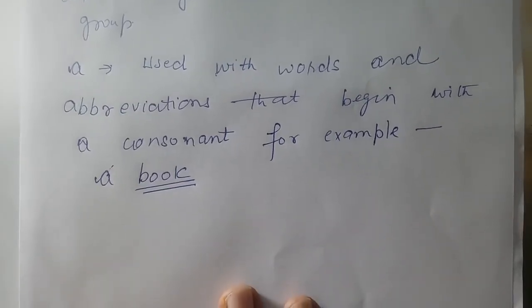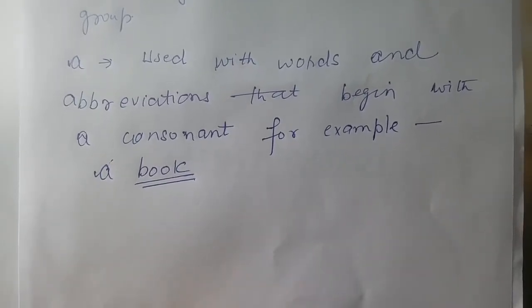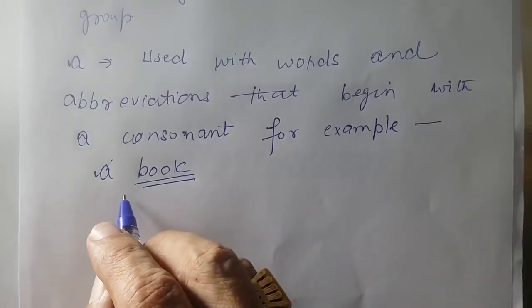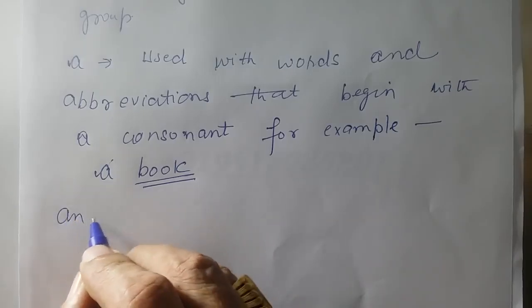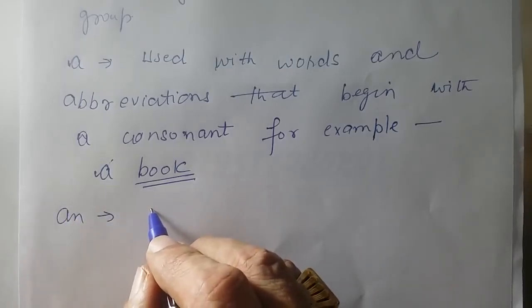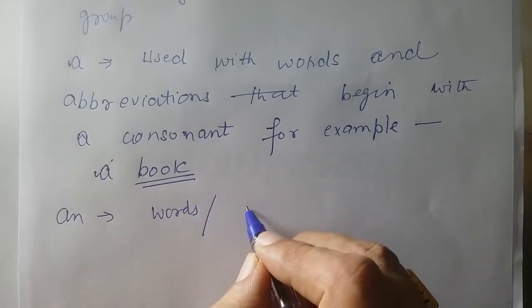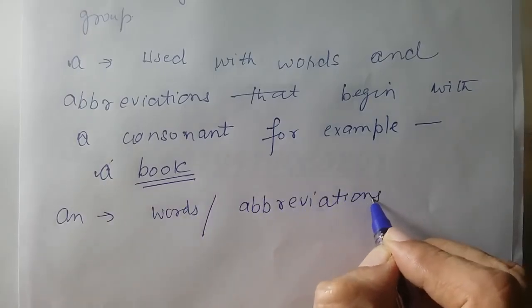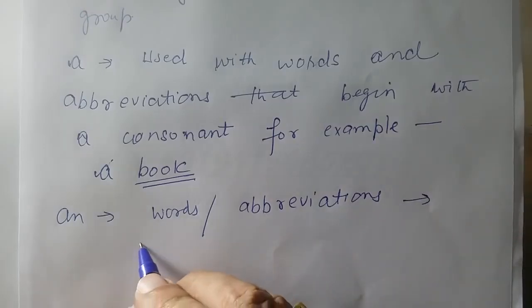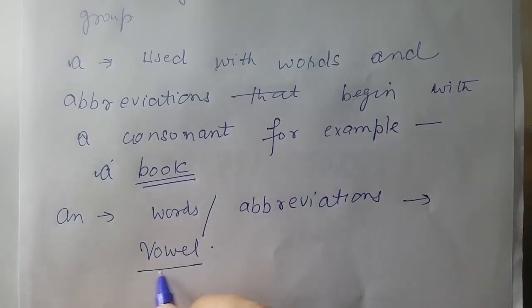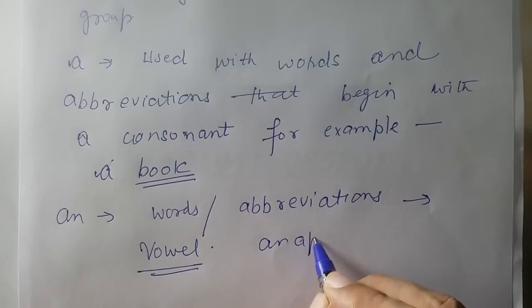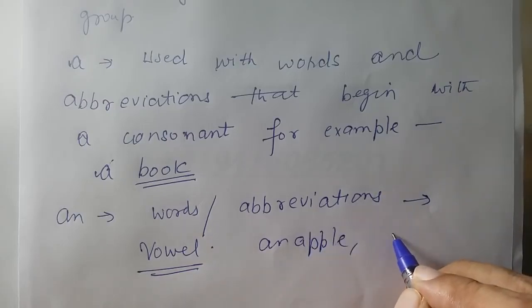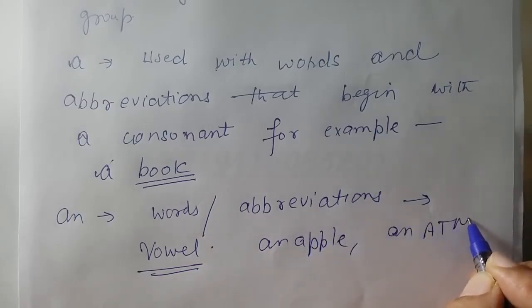You know what a consonant is. And 'an' is used with words or abbreviations that begin with a vowel: an apple, from the class 1, or an ATM.